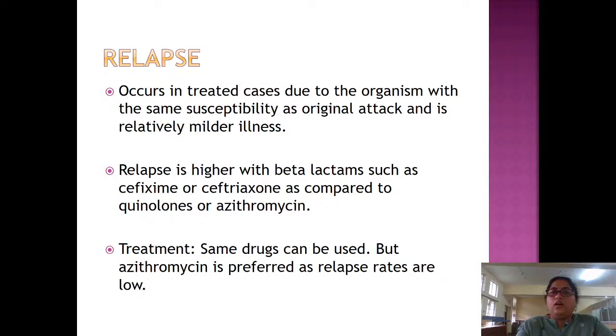Relapse. So, relapse occurs in treated cases due to the organism with the same susceptibility as the original attack, and is a relatively milder illness. So, in relapse, the disease course is relatively milder, and the organism has the same susceptibility as the original attack. So the child will respond to the same antibiotics. Relapse is higher with beta-lactams such as cefixime or ceftriaxone as compared to quinolones or azithromycin.